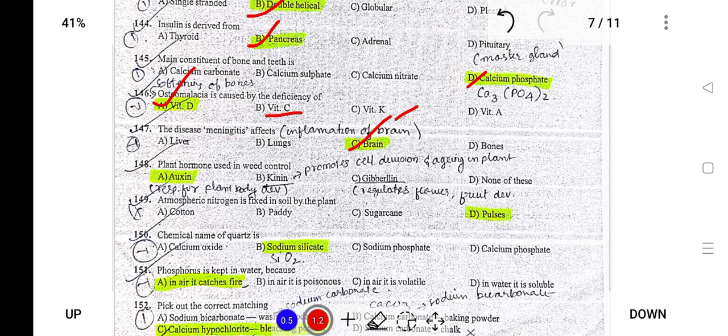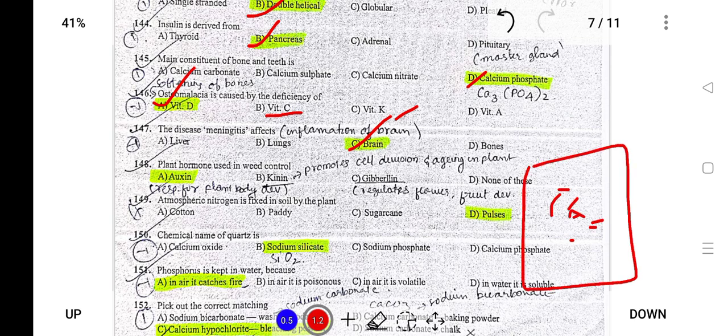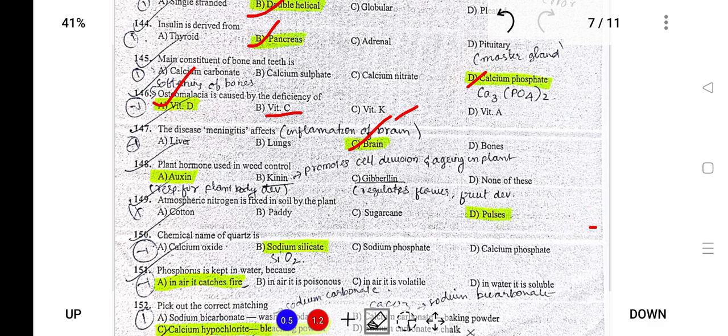Next, the hormone used in weed control. In weed control, suppose in a plot of land weeds have grown, so to remove them we spray auxin. For cell division, cytokinin is used in plants, and gibberellin is for regulating flower and fruit development, etc.